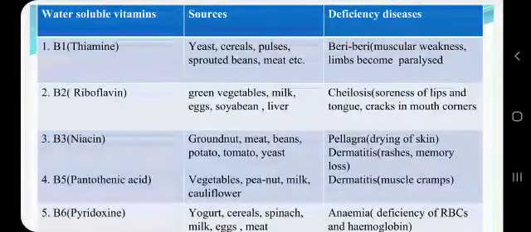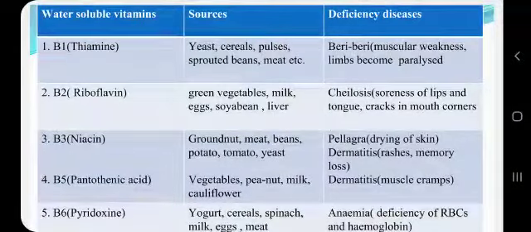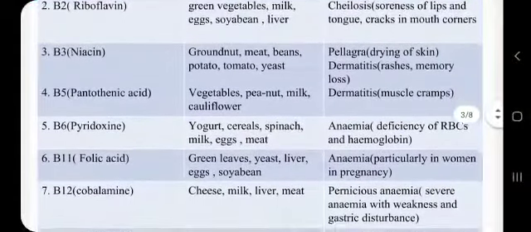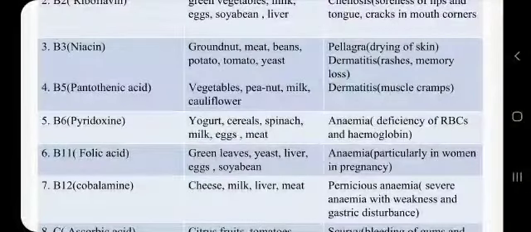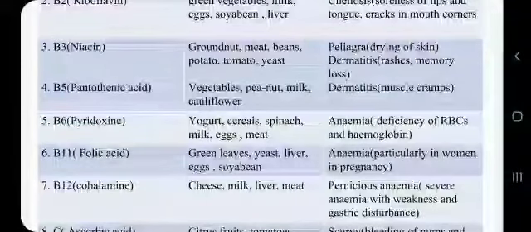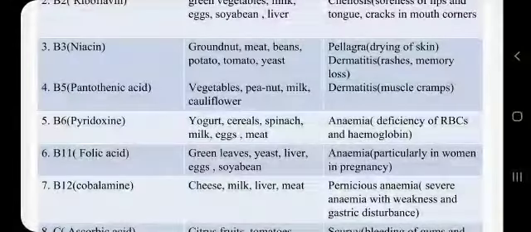And then there is vitamin B5, which is called pantothenic acid, which is found in vegetables, peanuts, milk, cauliflower, and its deficiency can also lead to dermatitis and muscle cramps. Then we will talk about vitamin B6, that is pyridoxine. It is found in yogurt, cereal, spinach, milk, eggs and meat. And the deficiency of vitamin B6 can lead to anemia, in which there is deficiency of RBCs and hemoglobin.